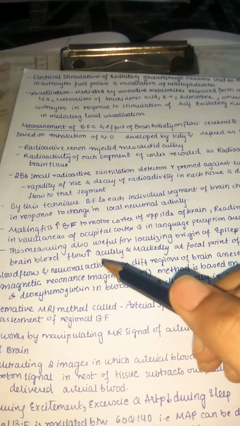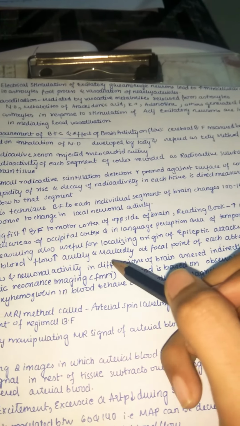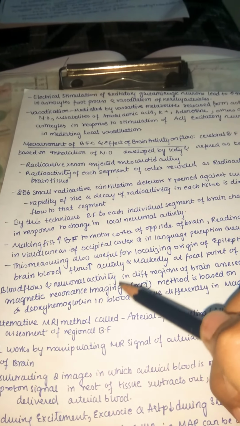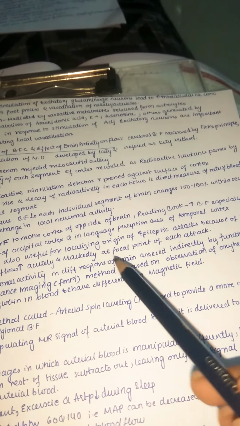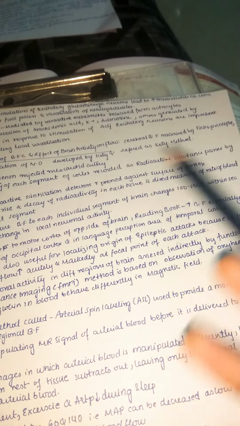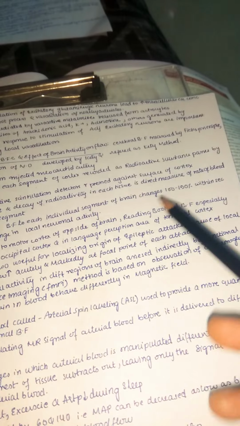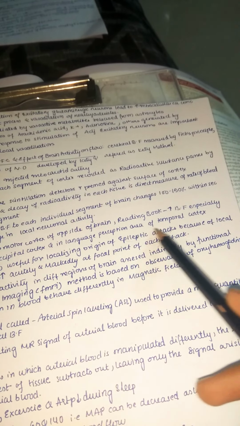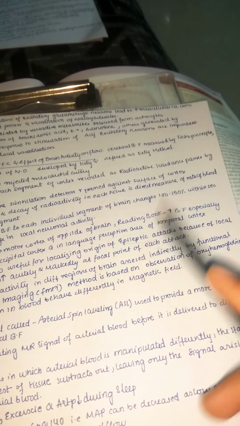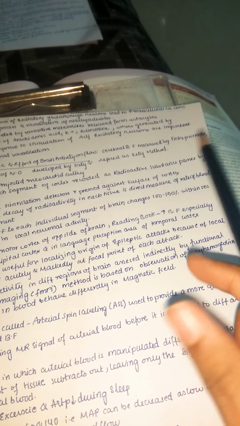This measurement is also useful for localizing the origin of epileptic attacks, because local brain blood flow increases acutely and markedly at the focal point of each attack. So by this measurement, not only can we find the changes in blood flow, but we can also find epileptic attacks, because in epileptic attacks there will be more blood flow in the specific area where the attack has happened.